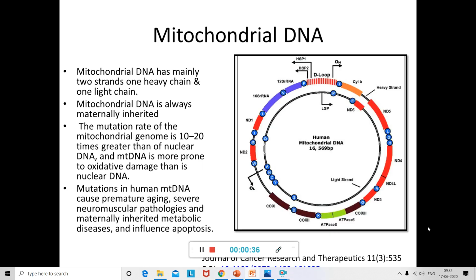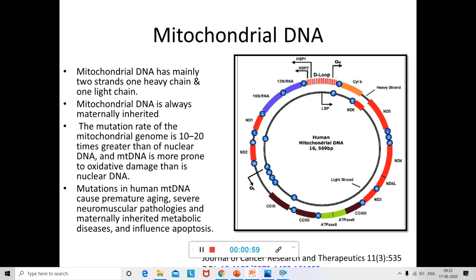In the rolling circle model, we know the DNA replication is mainly happening in the plasmid DNA, whereas in the theta model, we find it in the chromosomal DNA. Now, let's talk about the next type of DNA, which has been found in both prokaryotes and eukaryotes, the mitochondrial DNA.